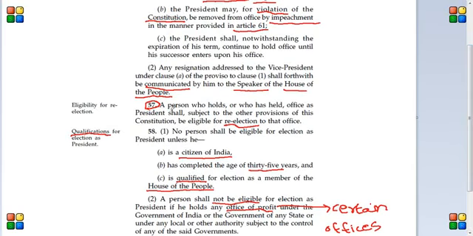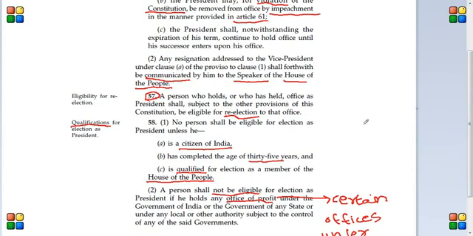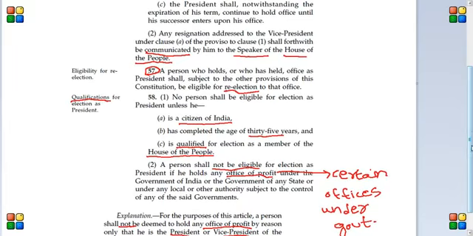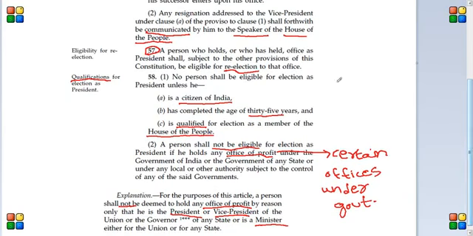Next, Article 57. Article 57 says a person who holds or who has held office as president shall, subject to the other provisions of this constitution, be eligible for re-election to that office. Basically, what it says is that any person can be re-elected to the presidential office any number of times, unlike United States, because in the United States we know that president can be re-elected only once. That means he can do only 2 terms. But in India, president can be elected any number of times. That's what Article 57 talks about.